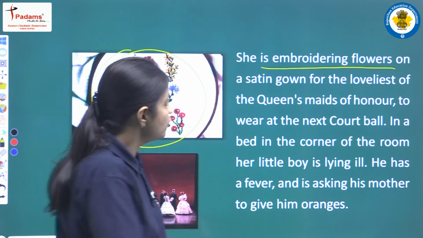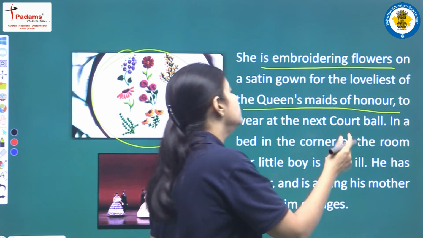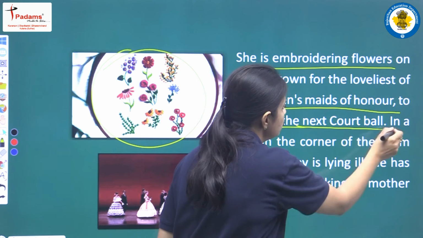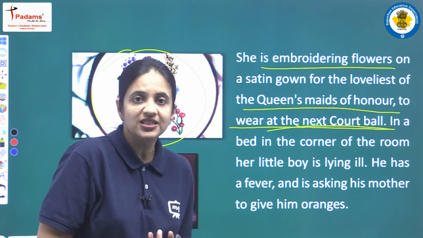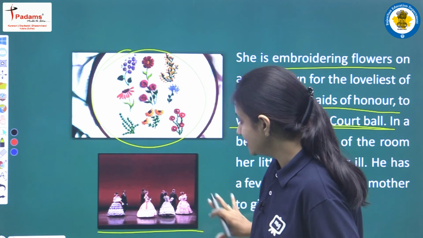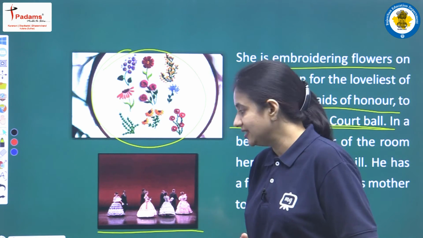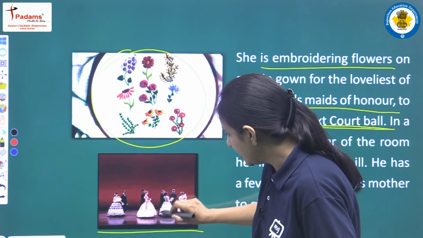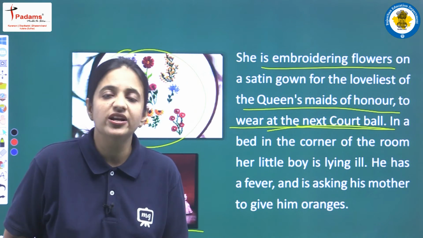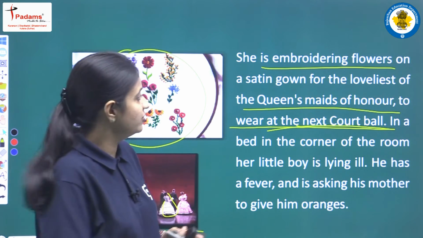For the loveliest of the queen's maids of honor, because that maid wanted to wear that gown at the next court ball. So one event was there, that is a court ball. In this picture we can see this is the ball dance. Such a kind of event is there, and this is the satin gown. In this picture you can see, and now that seamstress is embroidering flowers on the gown of the queen's maid of honor.